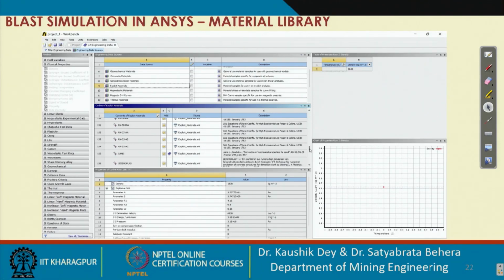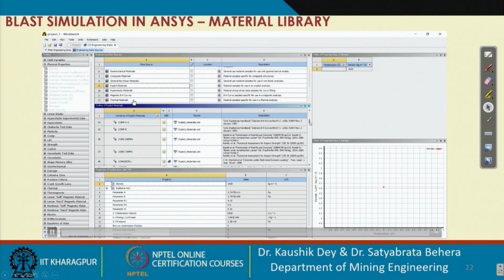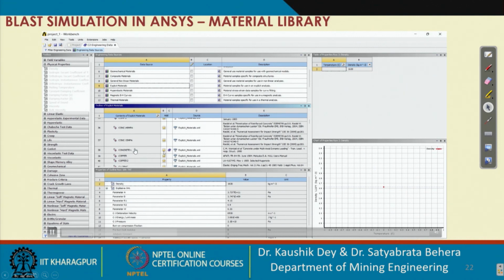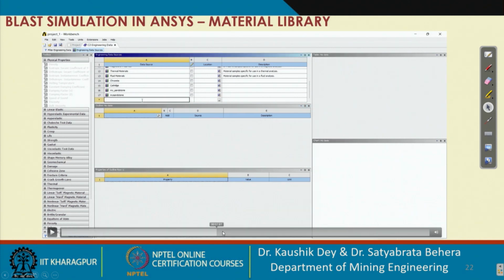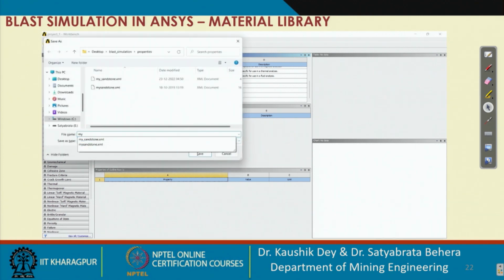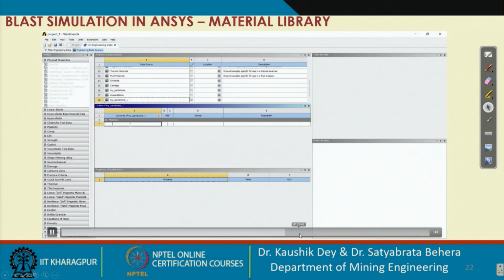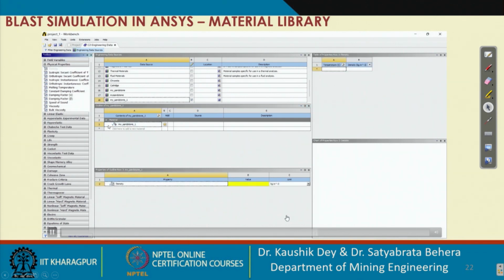For sandstone, the material properties are not available in the ANSYS library, and that we can create here. You can take concrete also for your analysis, but for creating a new material property you have to click here and you can create your new material properties. I've given some name, and you have to save that file in a particular folder. Then from here you can give different material properties as per your requirement.